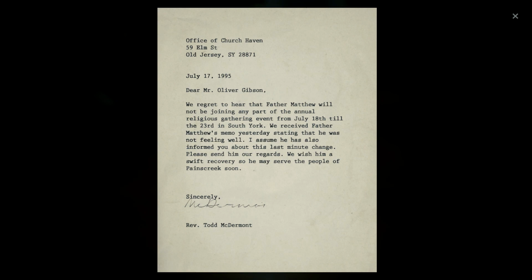This paper is easily the most important document we've touched this entire story so far. In this statement, we see that Father Brooks wasn't feeling well and in fact did not attend the religious gathering on July 18th. This coincides with Steve Moss's comments that an event had been canceled and one of the alibis was a lie. Here we see Father Brooks' alibi and can clearly see that he stated he did in fact attend this gathering from the 18th to the 23rd, proving that Father Brooks lied about his whereabouts during Vivian's murder, and he has no standing alibi to cover him.